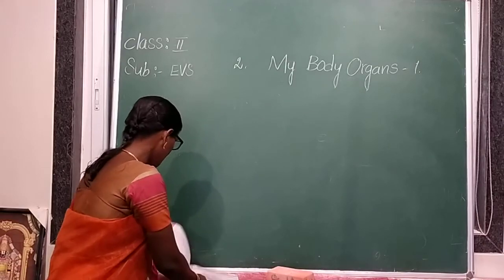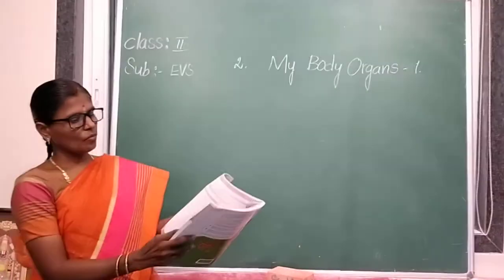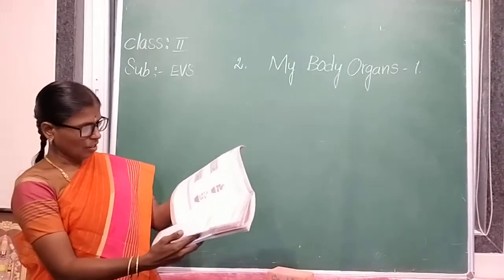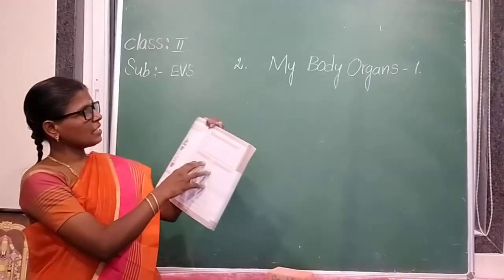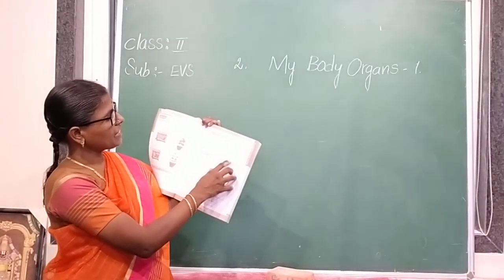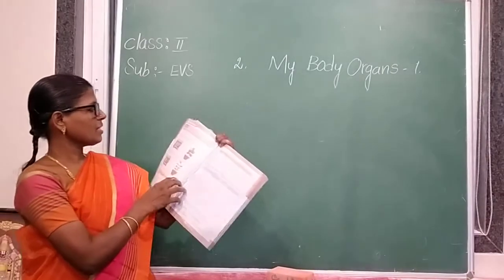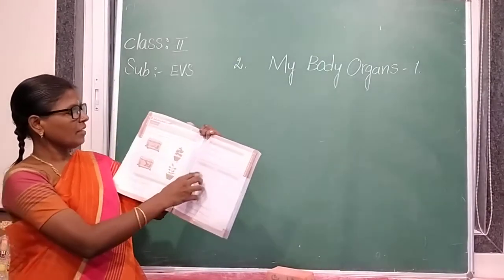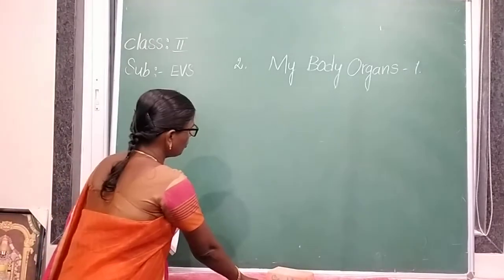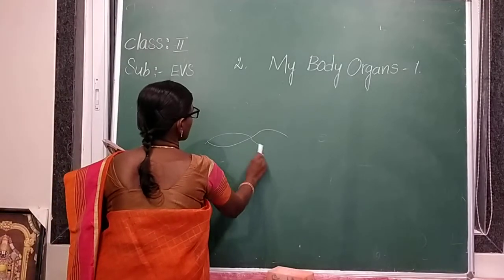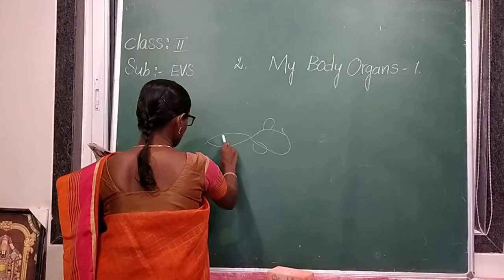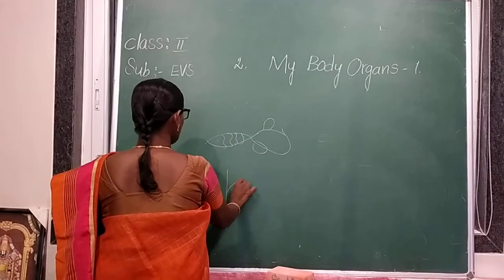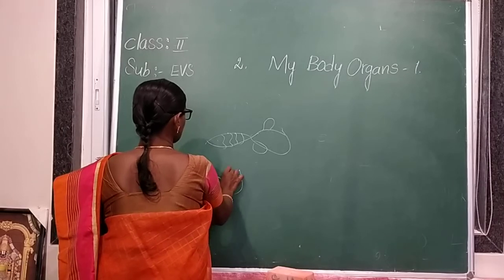Open your workbook page number 12. Draw the pictures from this applications activity in the correct boxes. These two are living things, these two are non-living things. So here write goldfish. Here draw the goldfish and potted flower plant.